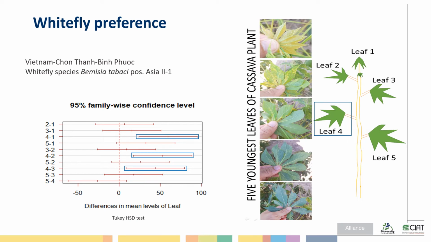However, every protocol can be improved, and we wanted to evaluate if the preference of the whiteflies for the different leaves was the same as that found in other conditions. 17 plants were evaluated in Vietnam, and we found that the preferred leaf is the fourth, not the second, for those conditions. This is a result that we need to confirm with more samples.